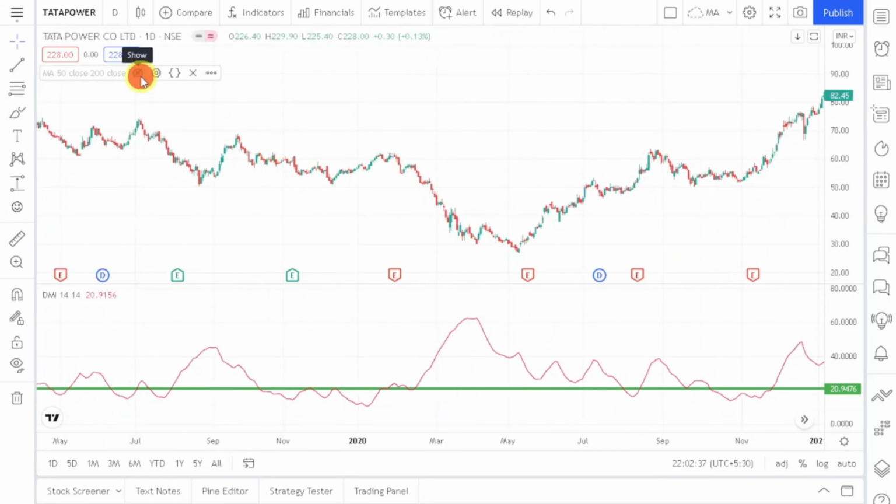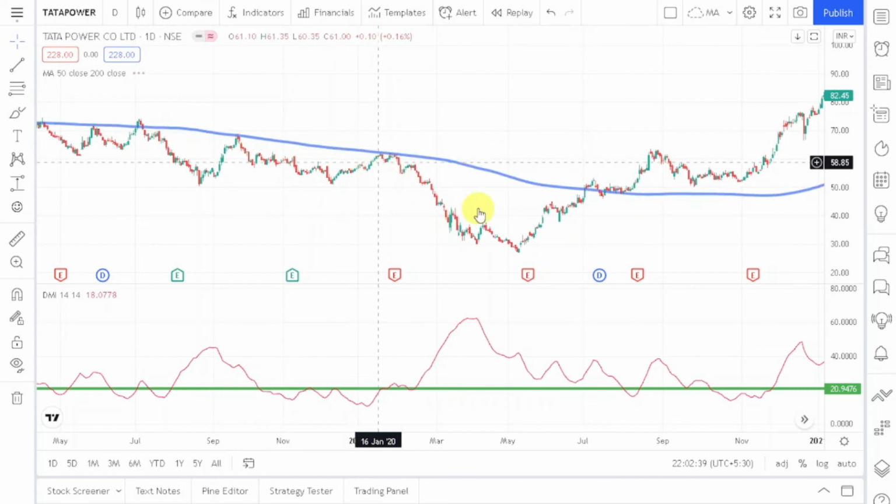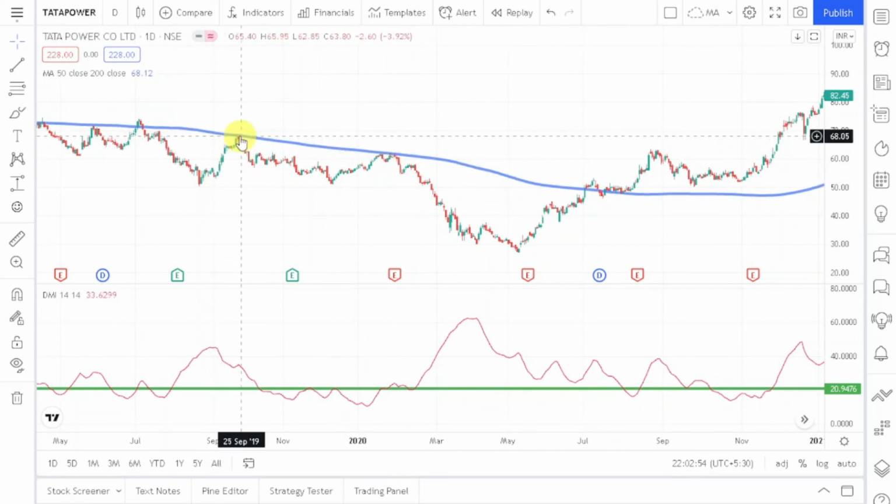How I will use moving averages, let me tell you this. So I have put up this 200 days moving average. So there I got a signal. You can see that the price is taking resistance from this moving average. So here I will look at ADX value, and you can see that ADX value is currently standing at 34, which is well above 20 level. So I may initiate a sell trade over there because I know that the ADX is above 20 and the market is likely to trend.